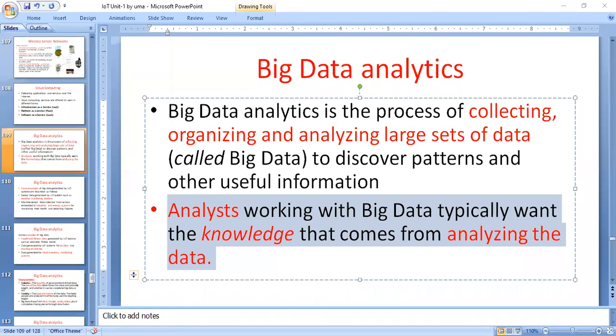For this you have the Hadoop file system. What is the Hadoop file system? It consists of two important components: one is HDFS, the other is MapReduce. What is the necessity of HDFS in big data analytics? Hadoop comes with a distributed file system called HDFS, the Hadoop Distributed File System.